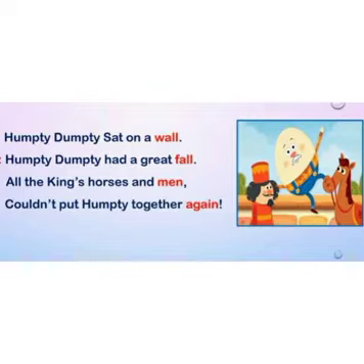Coming to the third line, you can find men. Now, does it rhyme with fall? No. Does it rhyme with wall? No. I will take the next alphabet after A, which is B. Now, coming to the fourth line, the last word is again. Does it rhyme with men? Yes. So this will be B. So the rhyme scheme for the above stanza will be A, A, B, B. So next we are going to see about repetition.